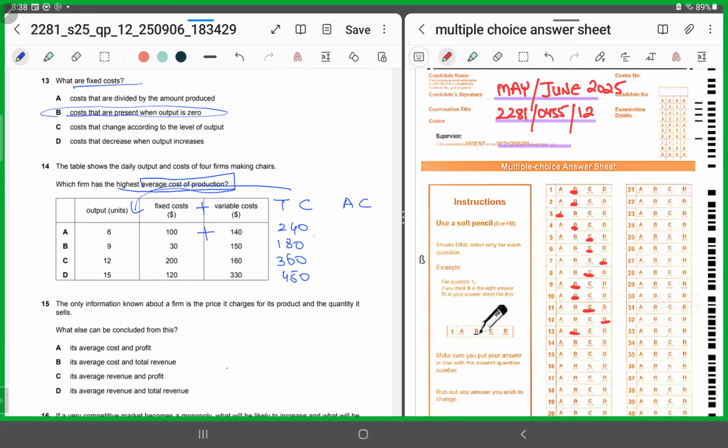So for option A, you will divide 240 by 6. In B, you will divide 180 by 9. For option C, you will divide 360 by 12. For D, you will divide 450 by 15. And what are the answers that you're going to get?